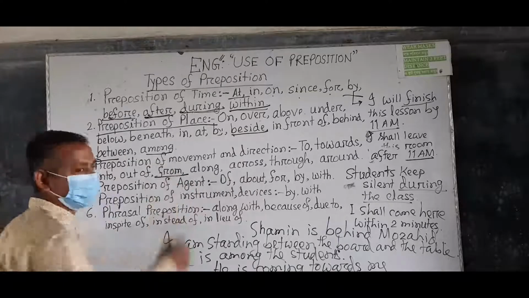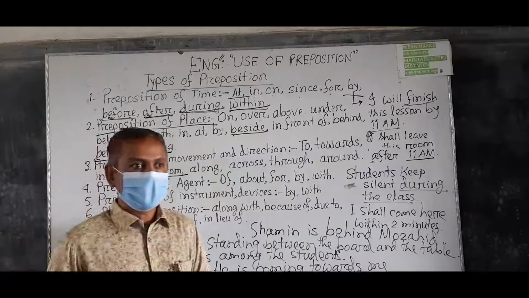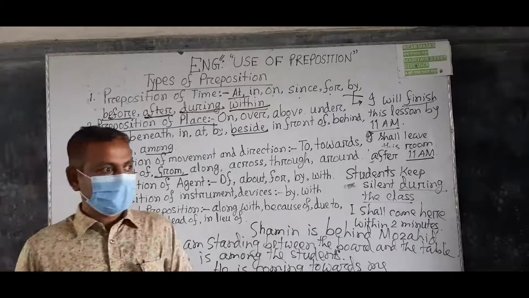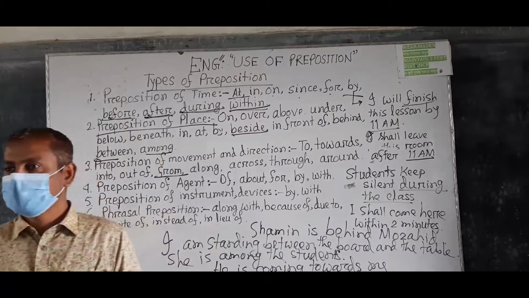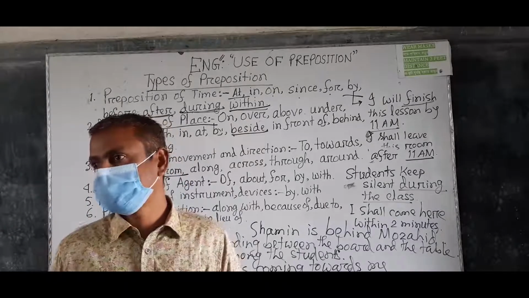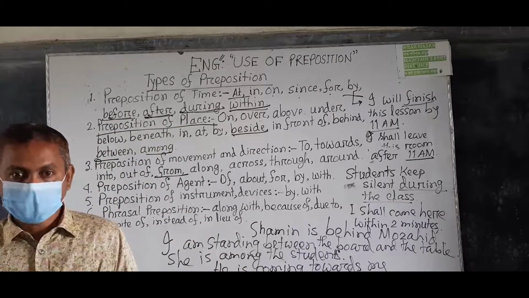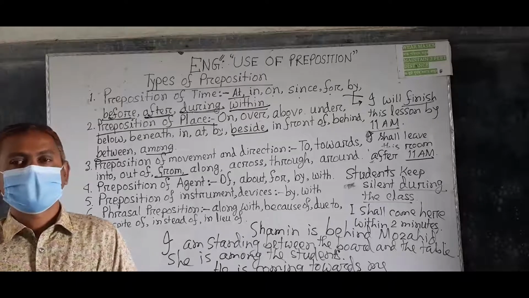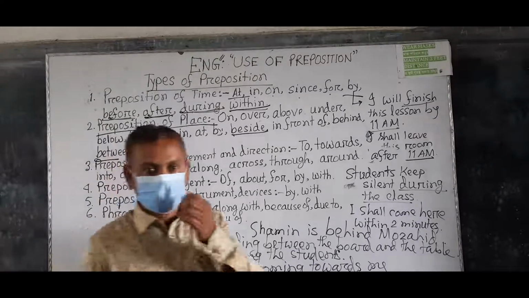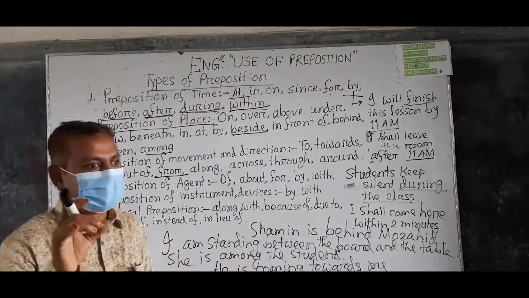From is also a preposition of movement. It means the point at which a motion or movement starts. That is, I am from APS degree Mahavidyalaya. He came from England. So his journey starts from England.